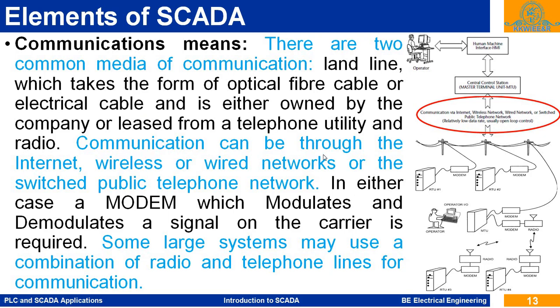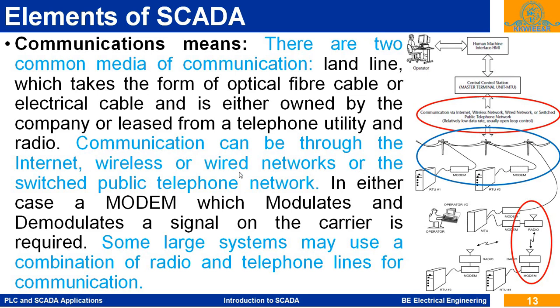So communication can be through the internet, wireless, or the wired network. This is the wired network and this is a wireless network. So through the internet, wireless, or wired network, or the switched public telephone network. So this blue one, wired or wireless network. For this wired network, either the company has its own network or it is taken on lease from the telephone or the radio utilities.